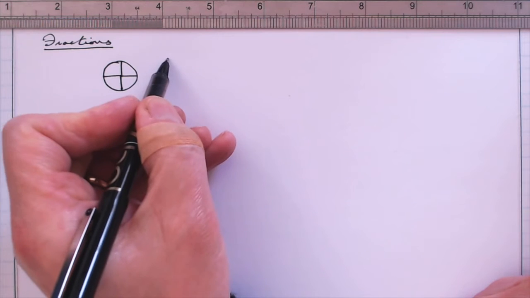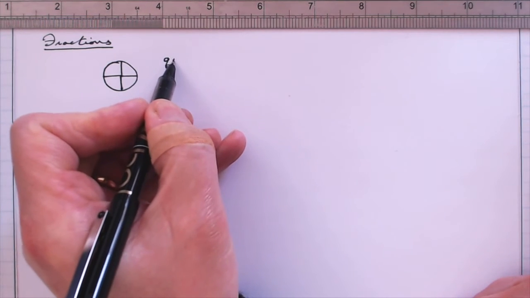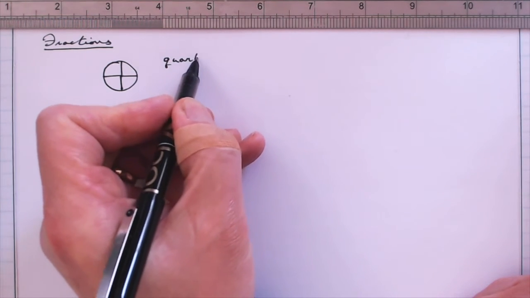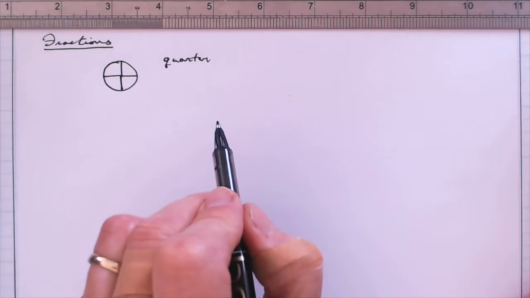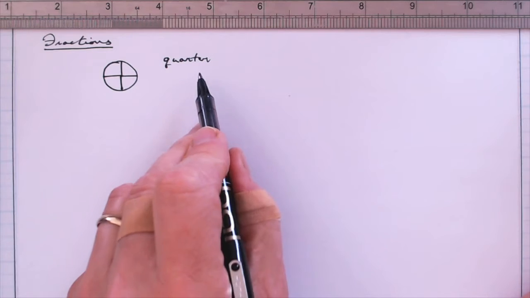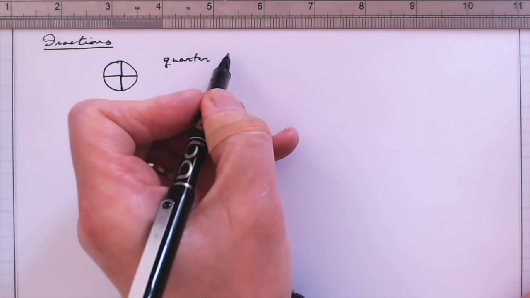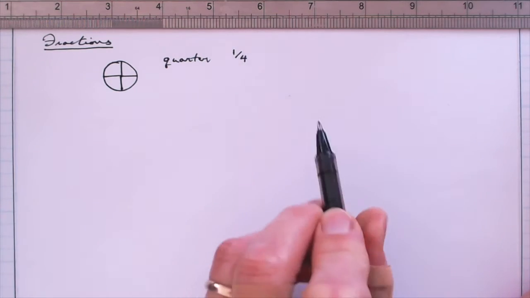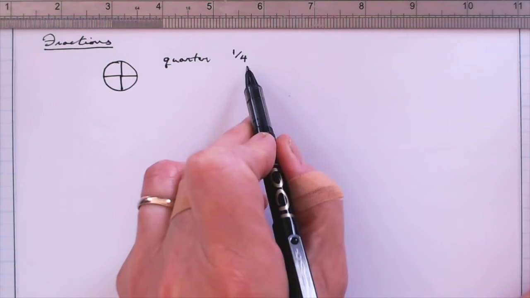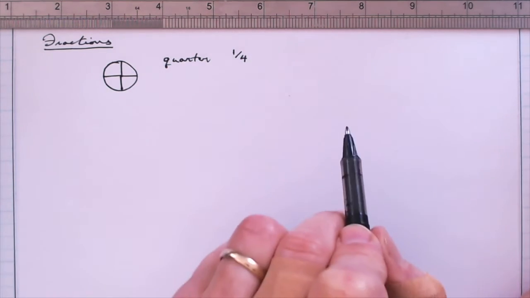So we can think of a quarter as one of the slices of this cake, and we represent that mathematically by writing 1/4. Literally we say one quarter, or 1/4 in this case.